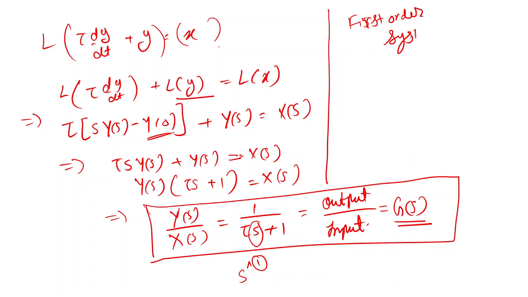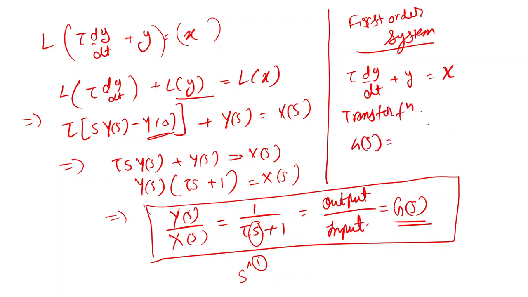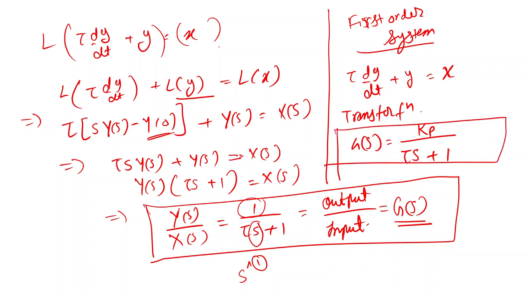So for any first order system, we can write the dynamic equation as tau dy/dt plus y is equal to x, and the transfer function as G(s) equal to Kp upon tau s plus 1. We are just replacing this 1 by Kp, where Kp is the process gain. So this is the general form of the transfer function of a first order system, that is Kp upon tau s plus 1, which is Y(s) upon X(s).